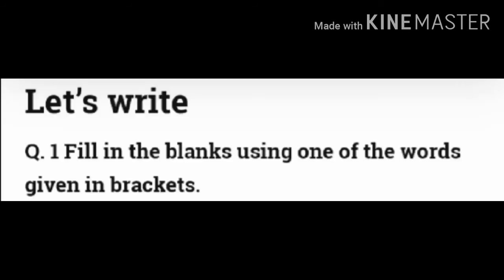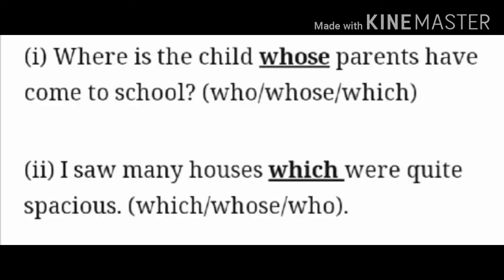Now come to the next exercise. Let's write. Now fill in the blanks using one word given in the brackets. In the brackets, three words have been given, so you have to fill the correct one in the blank. So where is the child dash parents have come to school? Who, whose, which? So your answer is, whose parents have come to school.